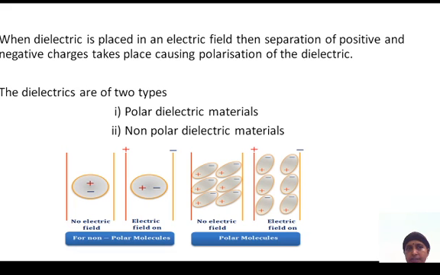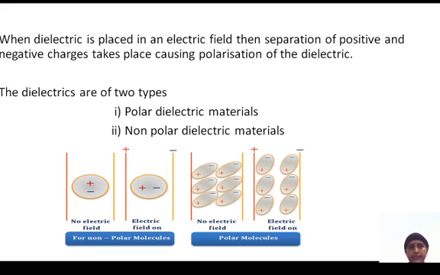You put dielectric materials in an electric field, and separation of positive and negative charges takes place in the presence of the electric field. Separation of positive and negative charges is called the polarization of the dielectric.